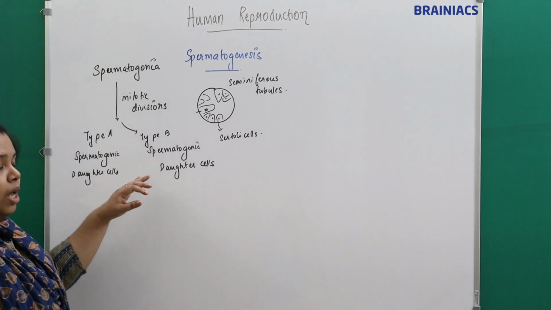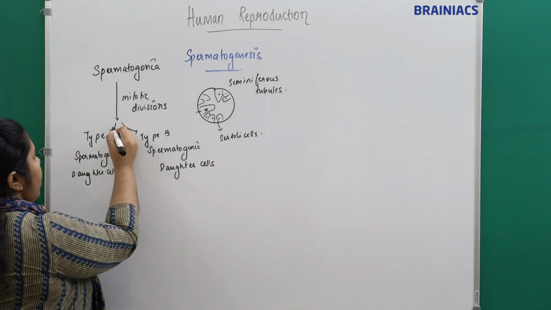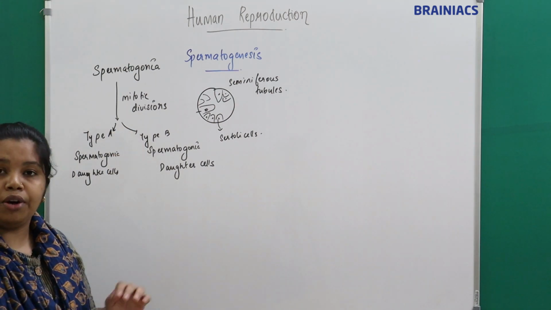Right? Type A spermatogonia daughter cells and type B spermatogonia daughter cells.